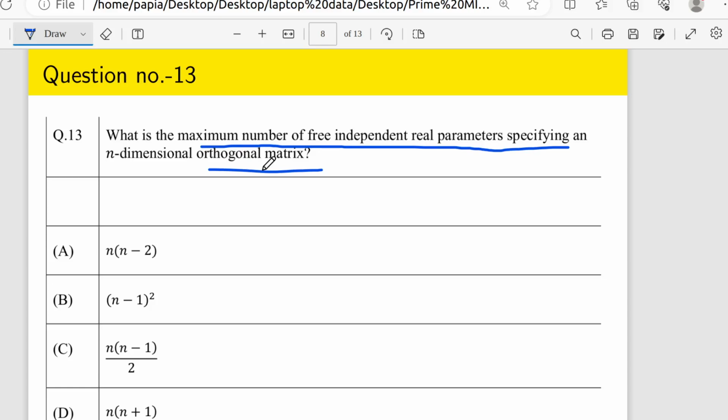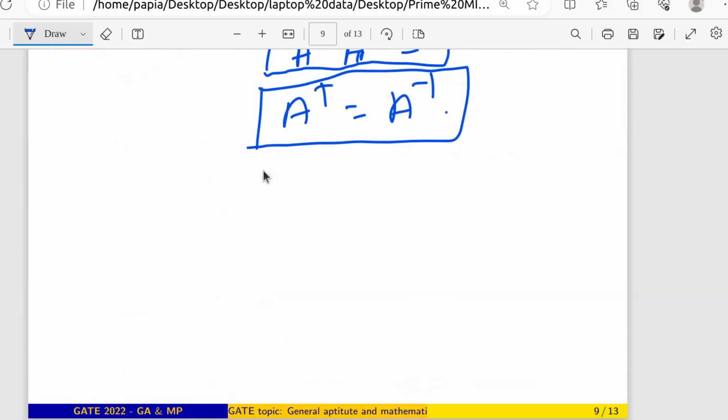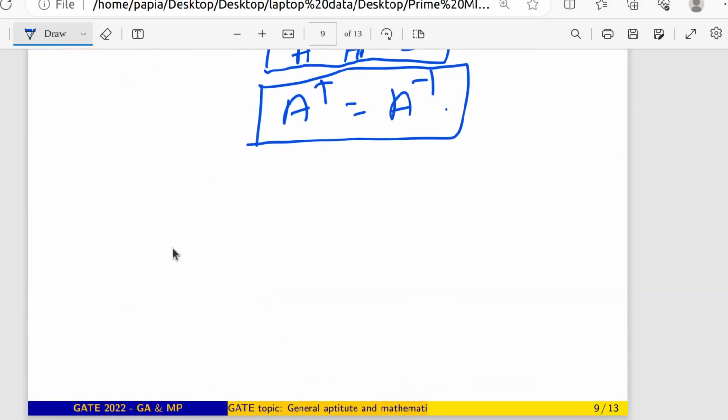Now, what is next? They are asking what is the maximum number of free independent real parameters. So what is the meaning of free independent real parameters? First of all, real parameters means it should not be imaginary. Independent means, I don't know whether you all know about independent and dependent variables, so I am going to tell a little bit about that.